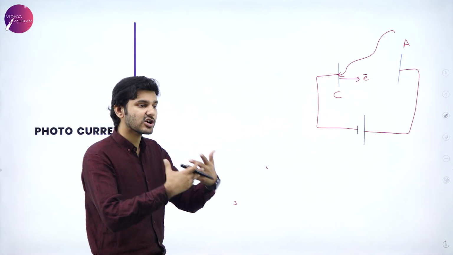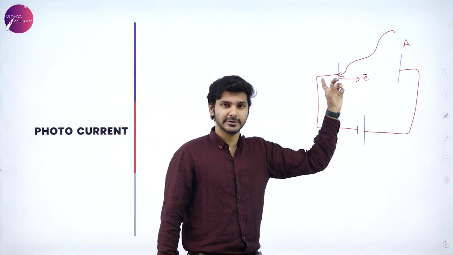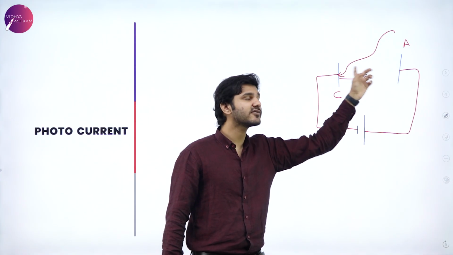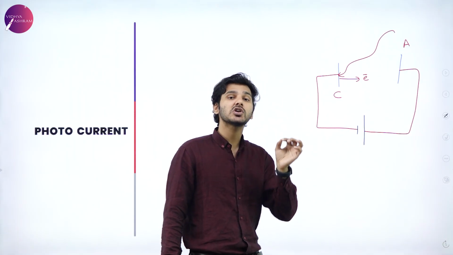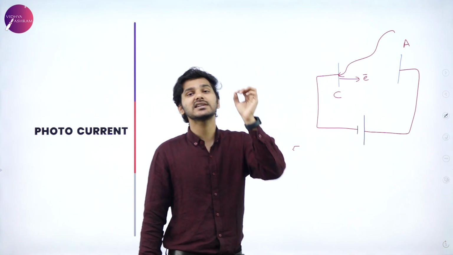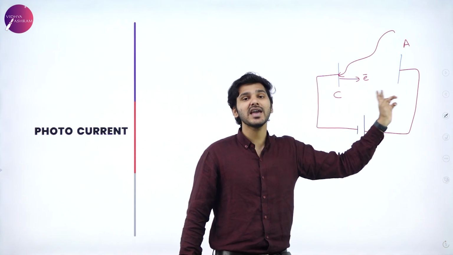So when this electron is emitted, obviously it is being emitted into a field. That is, there is a potential difference across these two plates, which means that the electron is now being accelerated towards the opposite end, or simply it is attracted by the anode.